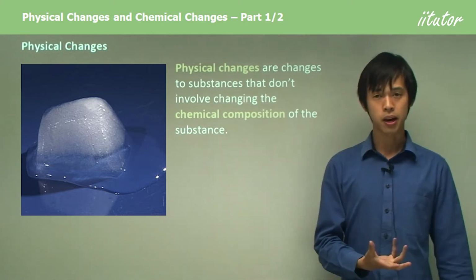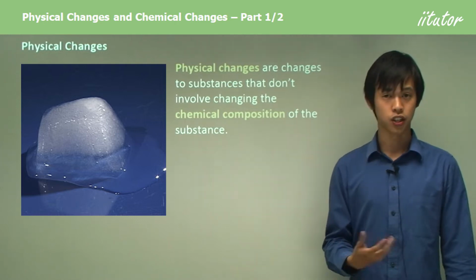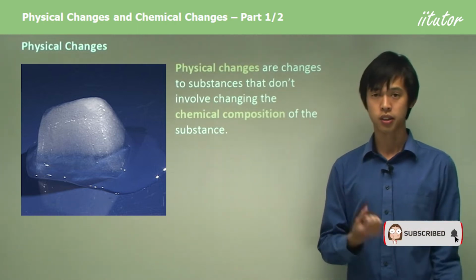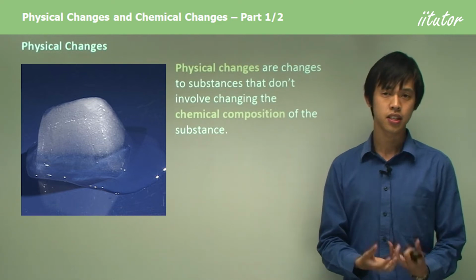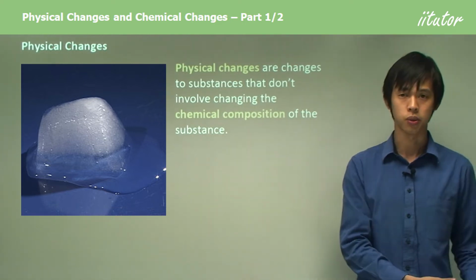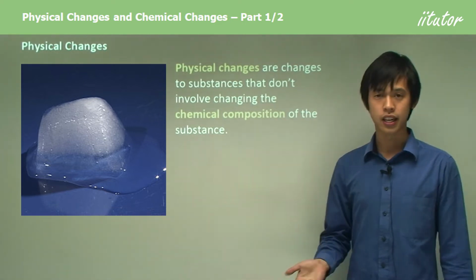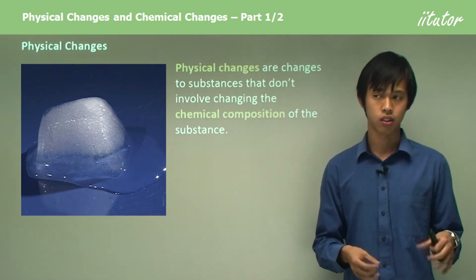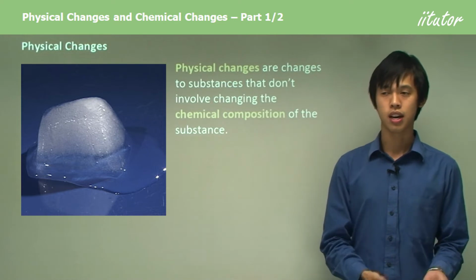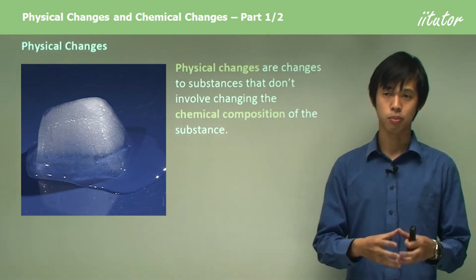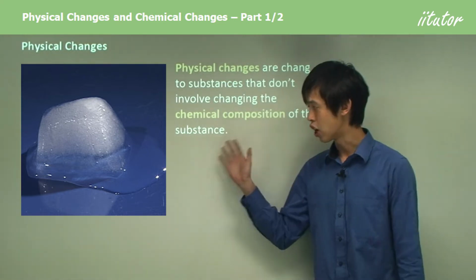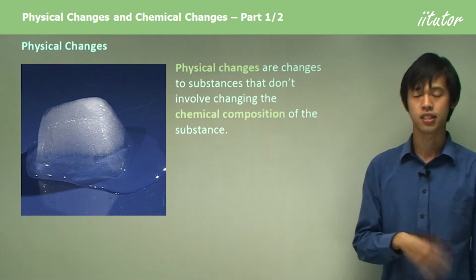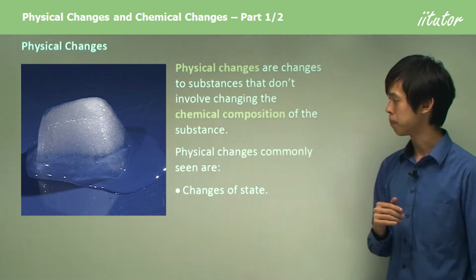If I could somehow magically change the water into gold, that would be a chemical change, because I've changed that water in the ice into a new substance, which we'll call gold. Just because it's melting, even though it looks sort of like a reaction, all that's happening is that the water molecules are freer to move, and so they become a liquid. The composition of that ice hasn't changed. Its chemical composition is exactly the same.